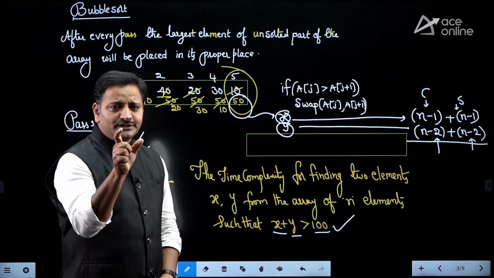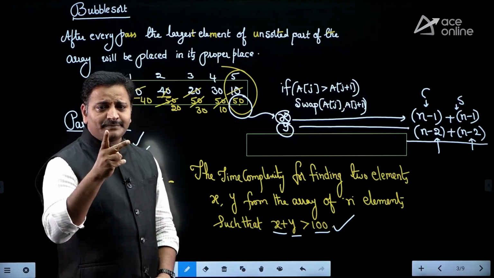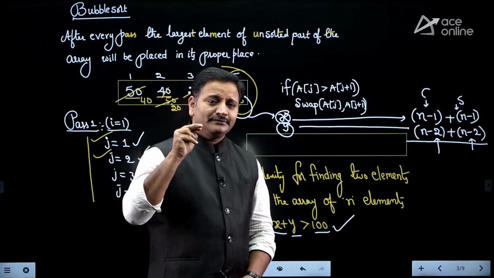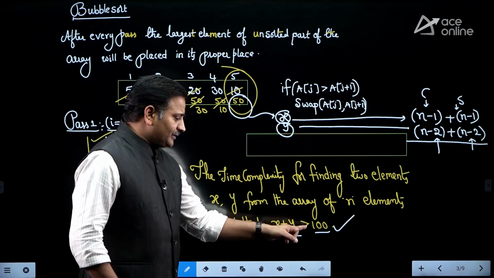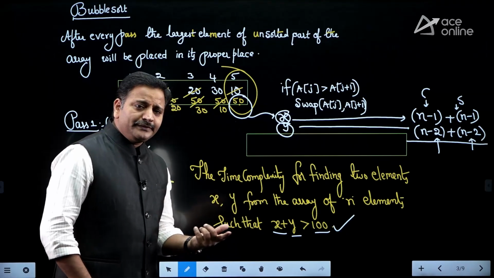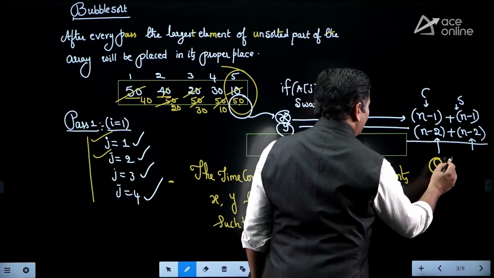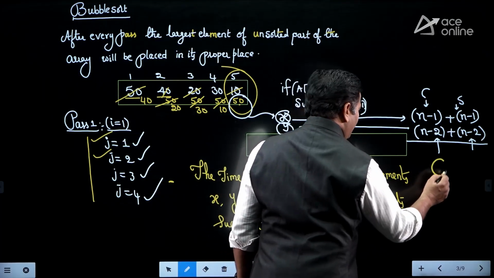You observe the logic, friends. You are taking the first largest as x and the second largest as y. If the first largest and second largest sum is not exceeding 100, how can I say the remaining elements' sum is exceeding 100? No, right? So after finding x and y, verify this condition. If it is true, then we found it successfully, with time complexity theta of n, or order of n.